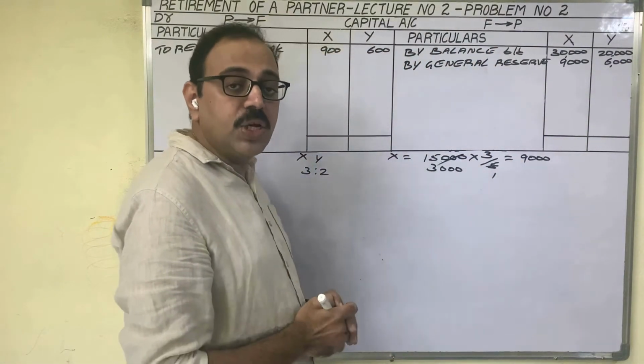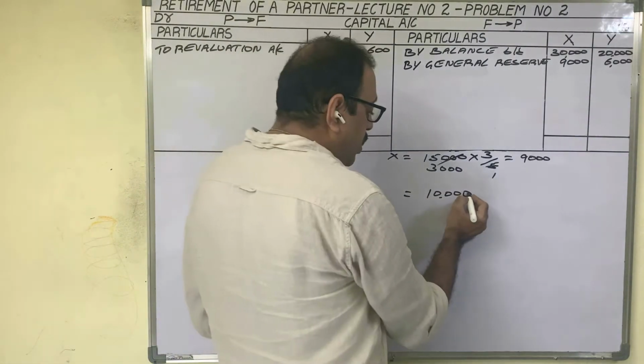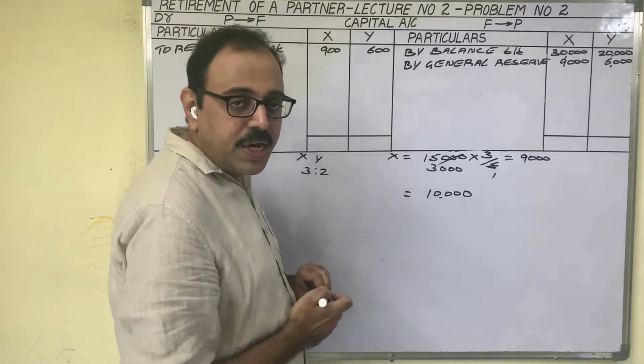Come to the profit and loss account credit balance. In the question he has given 10,000 rupees as the profit and loss account credit balance.